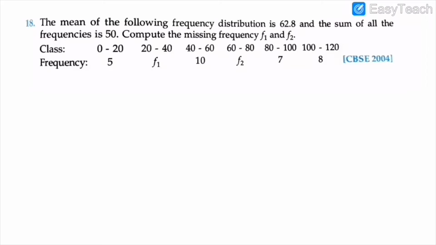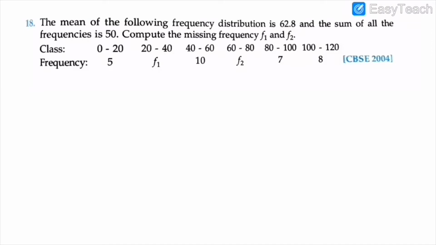Here I have taken the assumed mean method to solve, because this method is best to find the mean. If you learn the formula and the basic calculations, you will be able to solve the question within 2 minutes only.